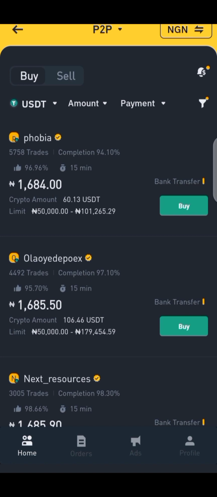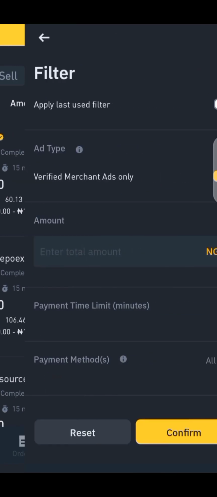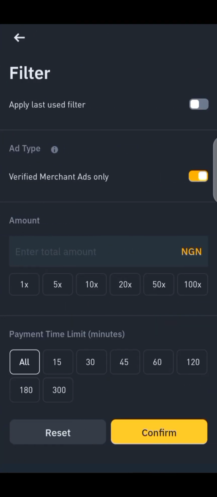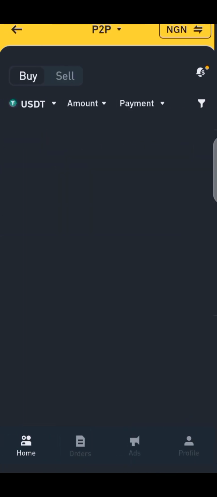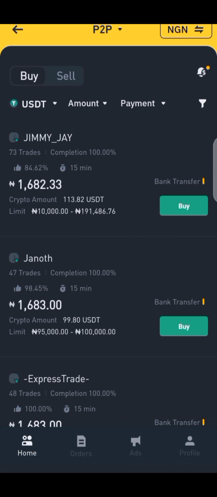So what we need to do is like this: click on filter, toggle off this so that you see a lot of merchants. Okay, we have toggled off this. You can see this merchant is actually selling at the rate of 1,682.33 naira per USDT.